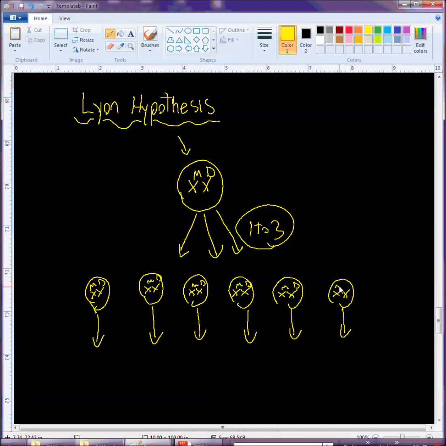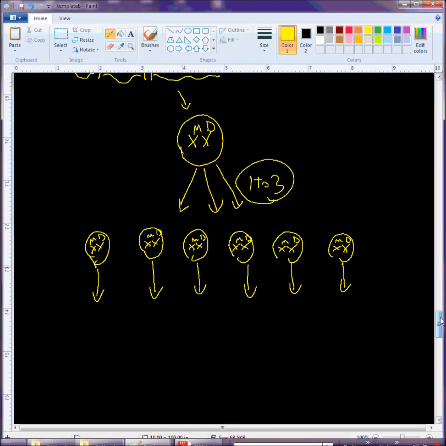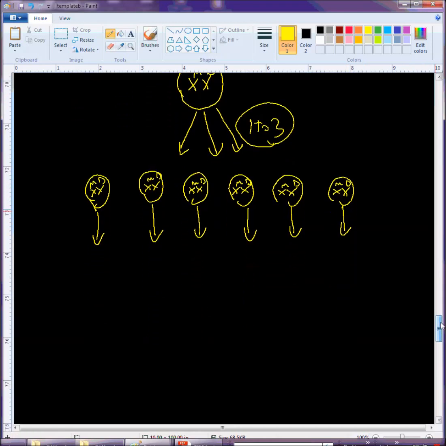One of these X chromosomes has to be inactivated, and we don't care which one. It's thought to occur at random, which means on average, half of the cells are going to have the X from the mom inactivated, and the other half are going to have the X from dad inactivated.